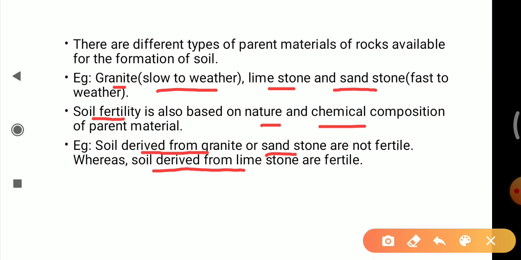The other thing we should remember is about the parent material. There are different types of parent material that we have seen, and it also depends upon the soil fertility.